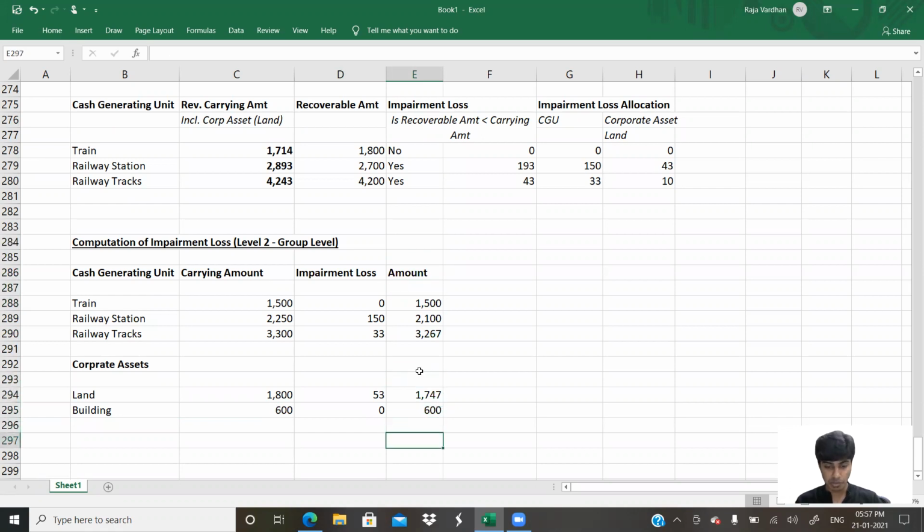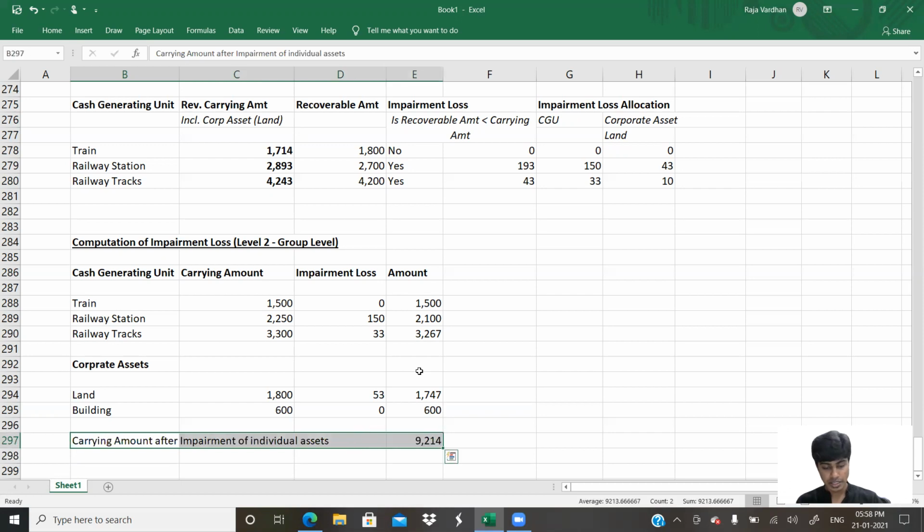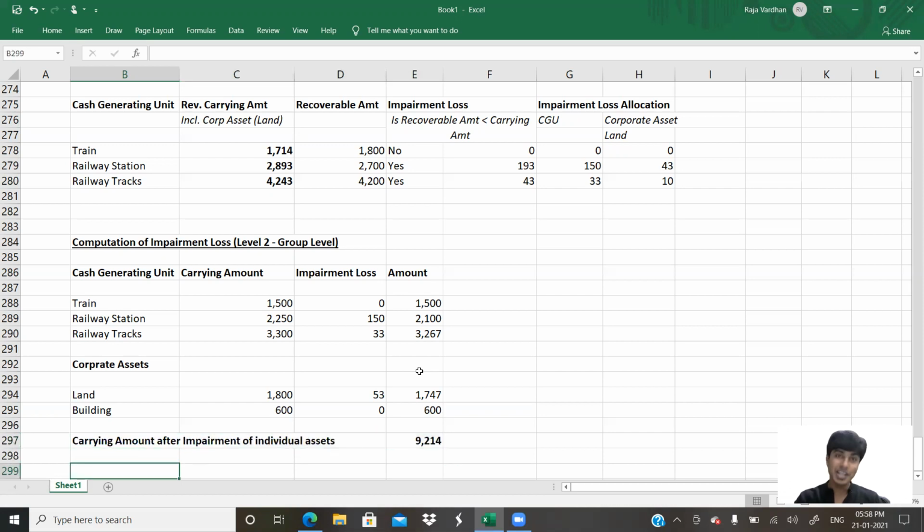So for the company as a whole, what is the value after impairment? The carrying amount after impairment of individual assets. How much do we get? 9214. Now this carrying amount has to be compared with the recoverable amount for the company as a whole.